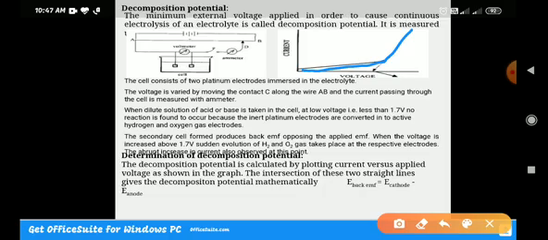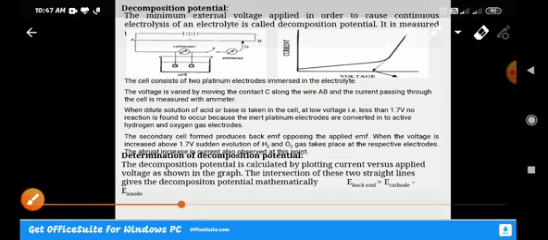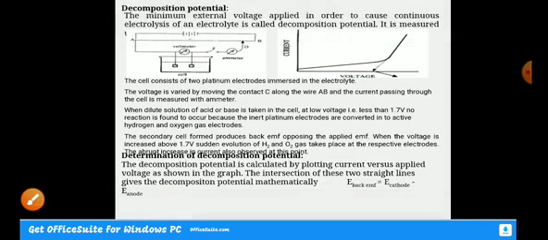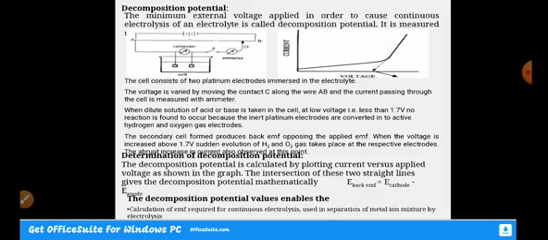So the intersection of these two straight lines will give what? The decomposition potential. That itself we can calculate mathematically: the back EMF is equal to E cathode minus E anode. This is how we determine the decomposition potential. Next, the decomposition potential values enable us to progress the continuous electrolysis, and are also used in the separation of metal ions when a mixture of ions is there in the solution.